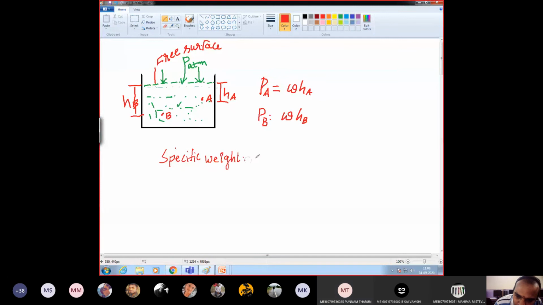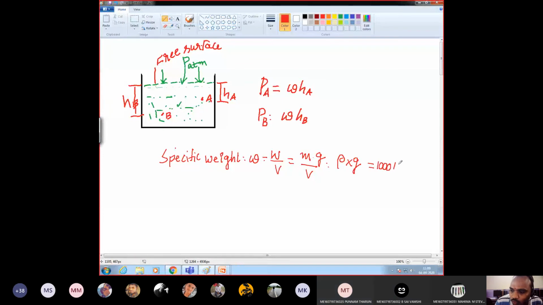Specific weight, small w, is equal to weight by volume. Weight is equal to mass into gravity, already discussed, by volume. M by V can also be written as what? Mass per volume is called what? Density. Density is denoted by symbol rho, into g. What is the density of water?